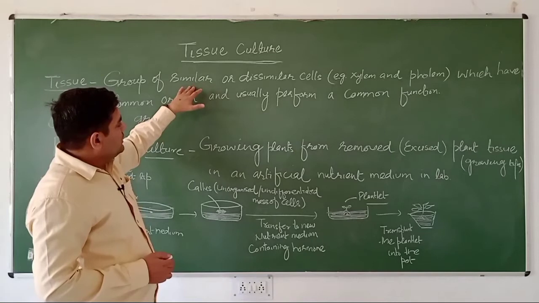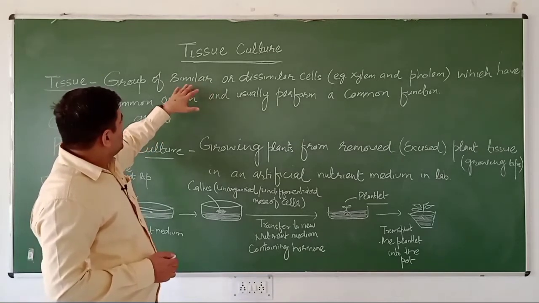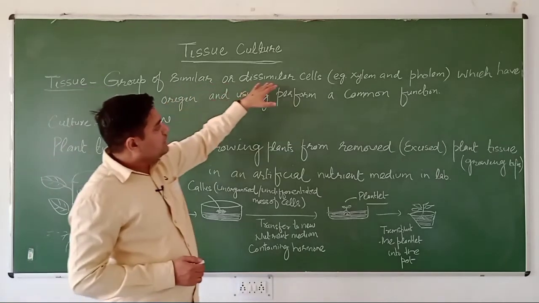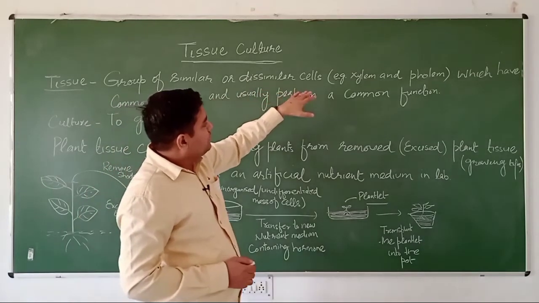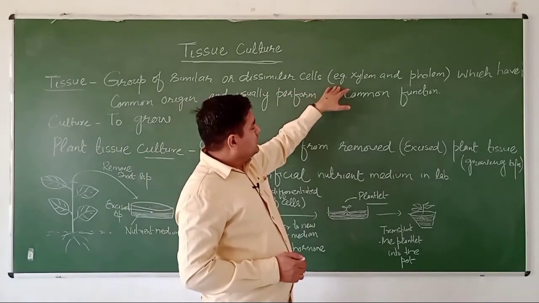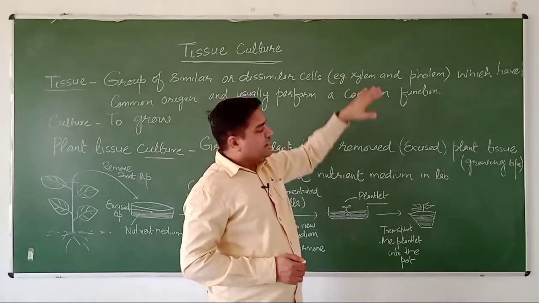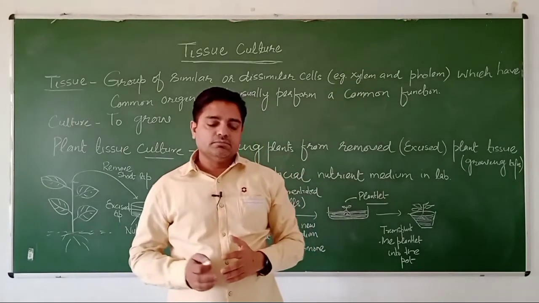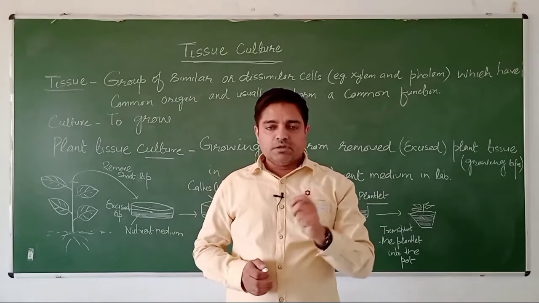Tissue may be a group of similar or dissimilar cells, and the example of dissimilar cells are xylem and phloem. Xylem is a kind of complex tissue.